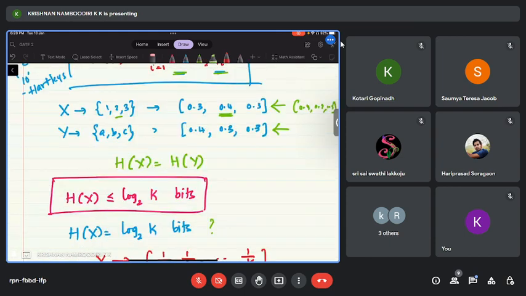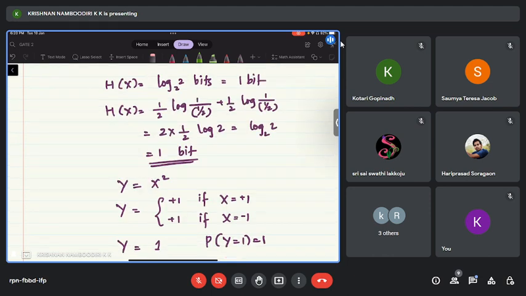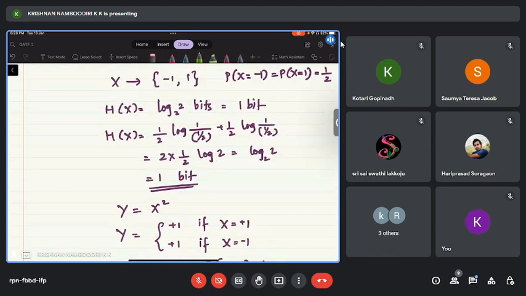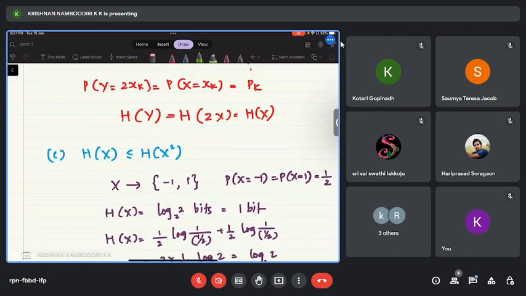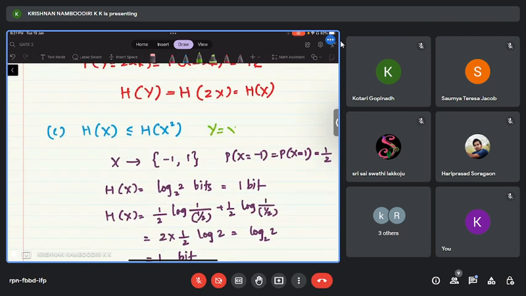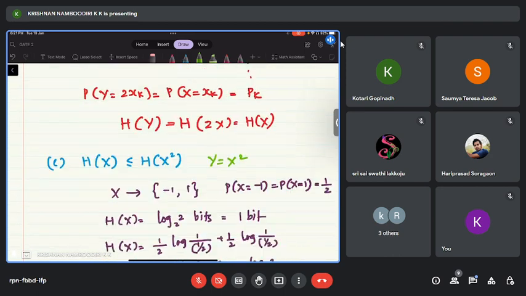Now we have one more option to see: H of x less than or equal to H of 2 power x. Whether this is true or not is the final question that is remaining. Before answering that question, let us see option B and option C. What has really happened there? What is the difference between option B and option C? Here I have defined y equal to x square, and in option B, y equal to 2x.